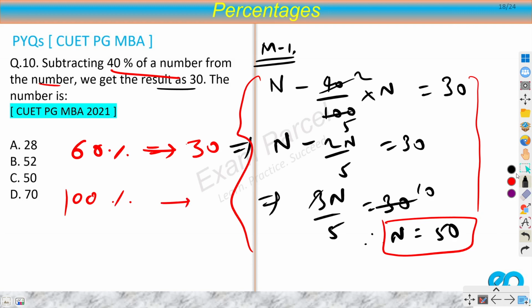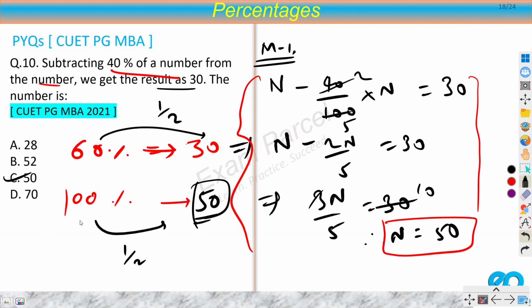So now this is a very simple calculation. You can calculate 1% from here, or you can say that I am doing half. So obviously here also you will do half. So half of 100%, 50, which means your value is 50. Or if you are getting confused by this, then you can say 60% is 30. So 1% would be 30 by 60, half. So 100% would be half into 100, 50. Okay. So that way also you can understand.